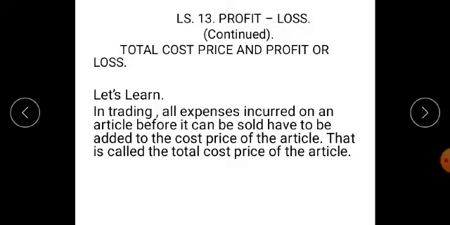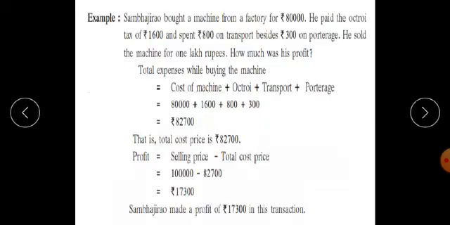Now, what we learned from this example: in trading, all expenses incurred on an article before it can be sold have to be added to the cost price of the article. That is called the total cost price of the article. I repeat, in trading, all expenses incurred on an article before it can be sold have to be added to the cost price of the article. That is called the total cost price of the article. Now, some examples based on this concept from your book.